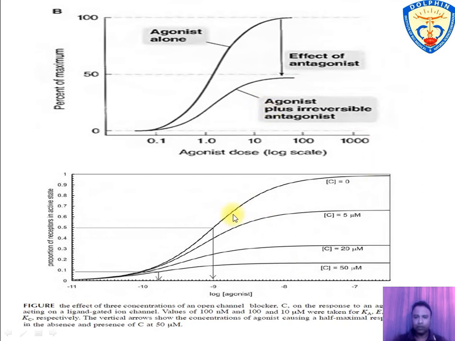Here in figure two, the first line denotes the agonistic effect in presence of agonist alone, and the second, third and fourth lines denote the antagonistic effect in presence of non-competitive antagonist and downward shift of the dose response curve. Even as the concentration of agonist increases, the biological response will decrease over time.